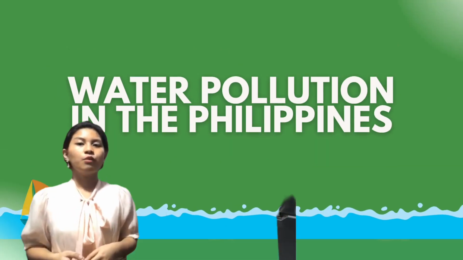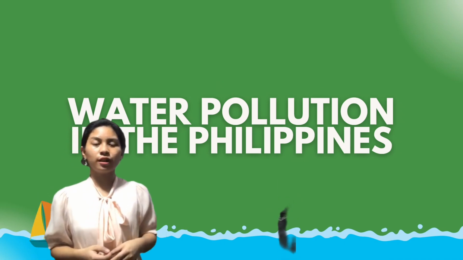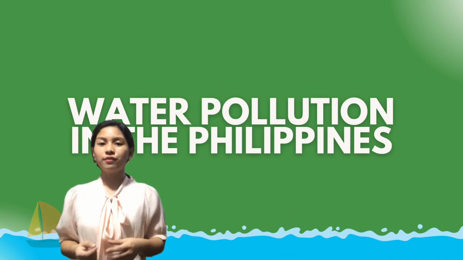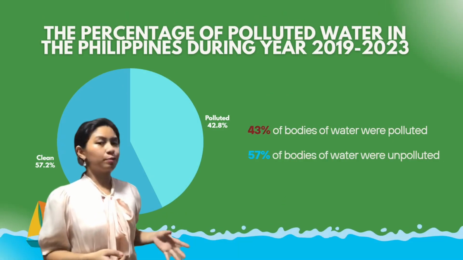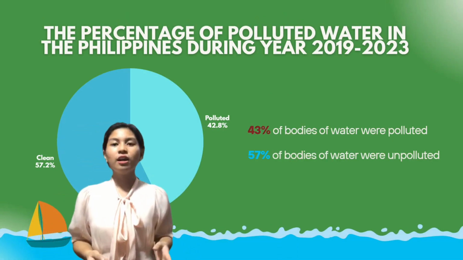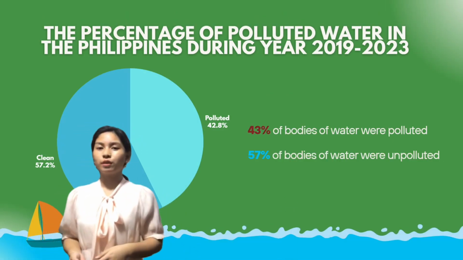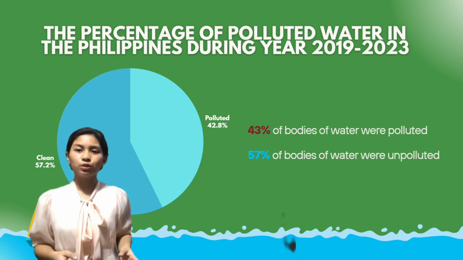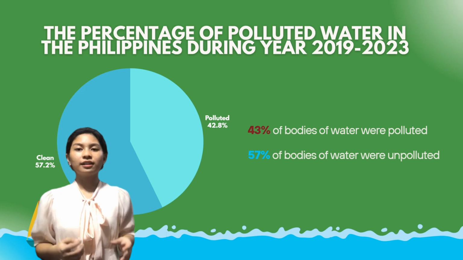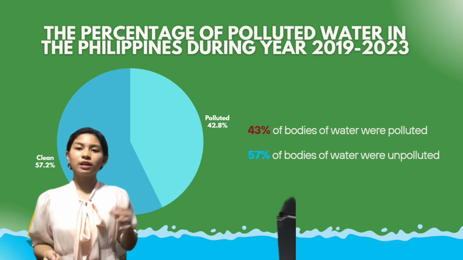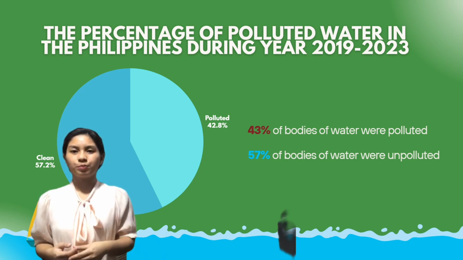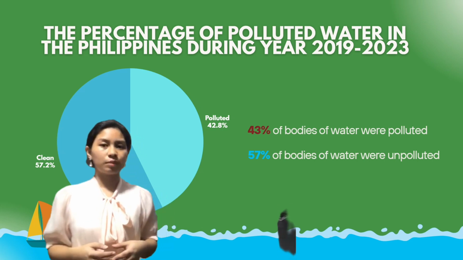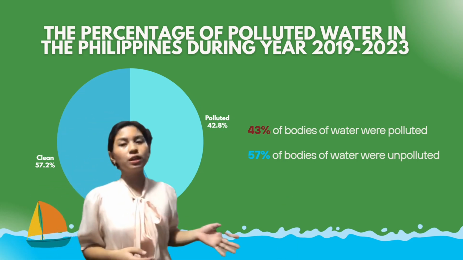For the status of water pollution in our country, as stated in an article during 2024 under Development Aid, while 57% remains unpolluted, 180 over 421 rivers, or 43%, are polluted due to untreated domestic sewage, industrial, and agricultural waste throughout the years 2019 to 2023. This alarming situation emphasizes the need for better management of these types of waste as well as home sewage within the nation.